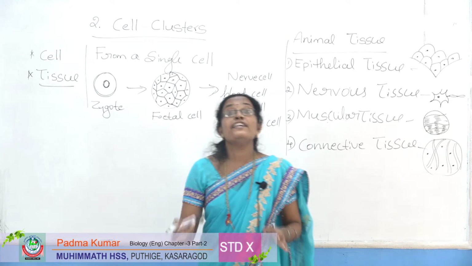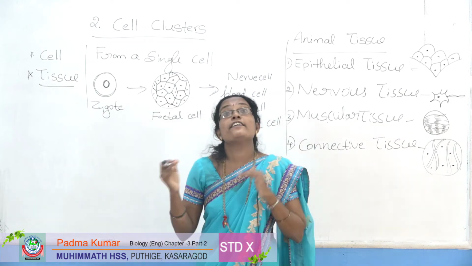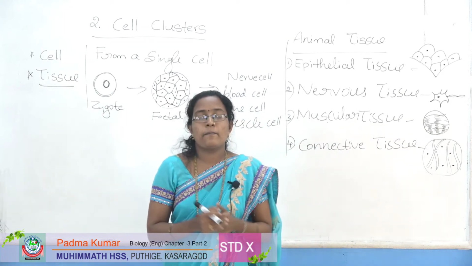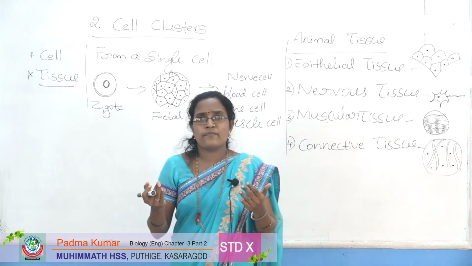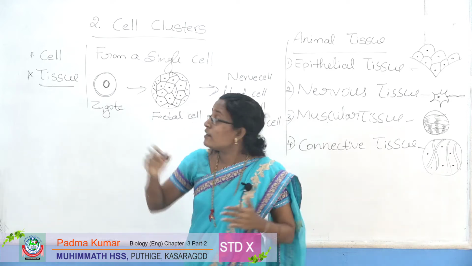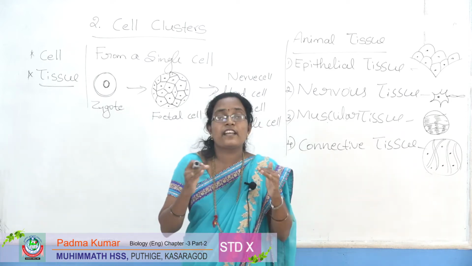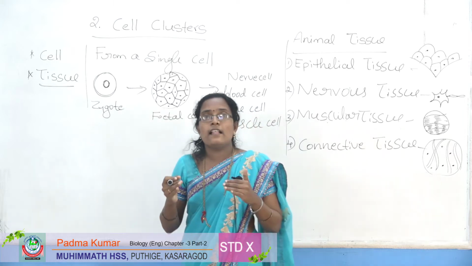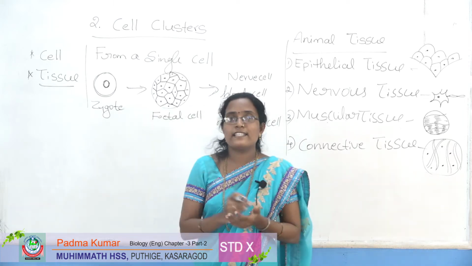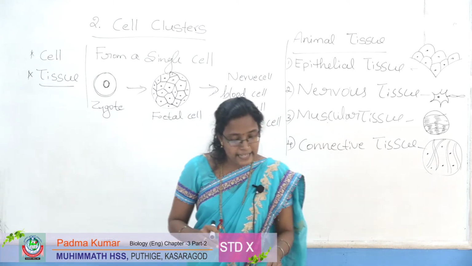And there are different kinds of tissue in multicellular organisms. Multicellular means many cells. There are different kinds of cells present in multicellular organisms like plants and animals.